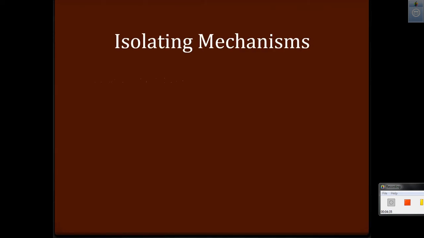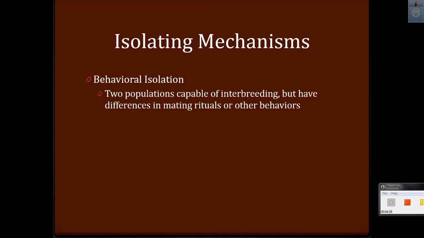Isolating mechanisms continued. Behavioral isolation. There are two populations that are capable of interbreeding, but they have differences in mating rituals or other behaviors that prevent them from doing so, such as calls or signals. Frogs are famous for that. They would be able to breed, but because they have different mating calls or mating rituals, they do not.